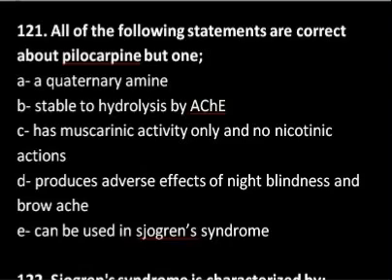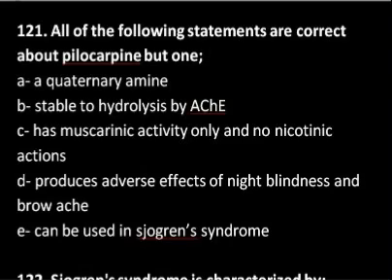all of the following statements are correct about pilocarpine but one. Options are given. We have to correct the statement that is not correct about pilocarpine. So options are there: A, pilocarpine is a quaternary amine.